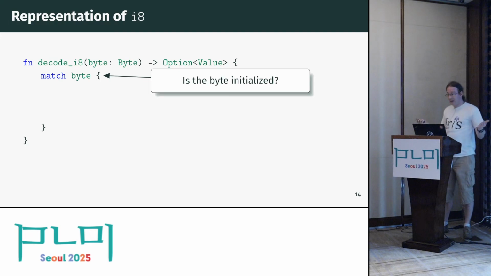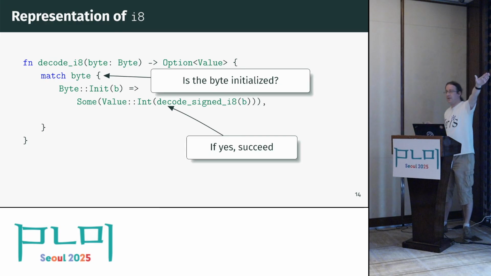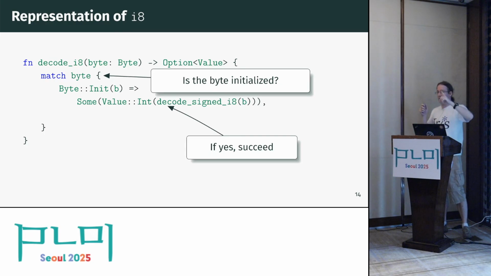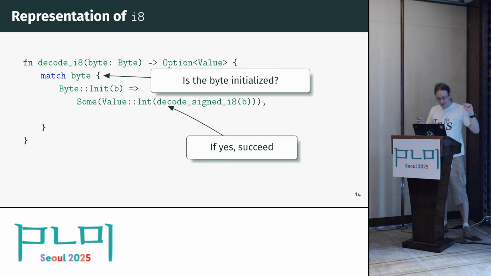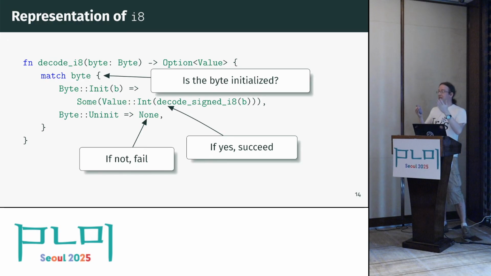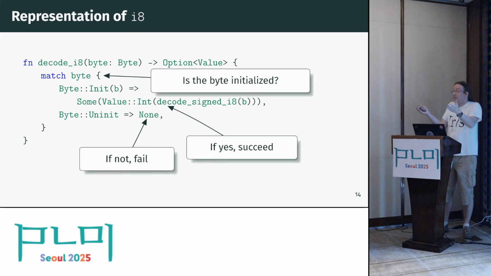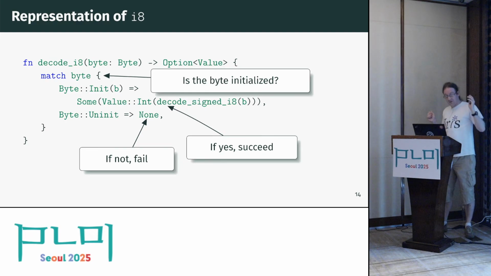And now we have to write two cases. Maybe the byte is initialized. In that case, we do the usual 2's complement thing. There's some logic going on for how to turn a bunch of bits into a signed integer, and it's not trivial, but it's obvious and solved, and we can just use that. Or the byte is uninitialized, and in this case we raise a parsing error, because uninitialized memory is not a valid representation of an integer. Because which integer should it be? And we could put 0 here, but no. So this is just a parsing error.